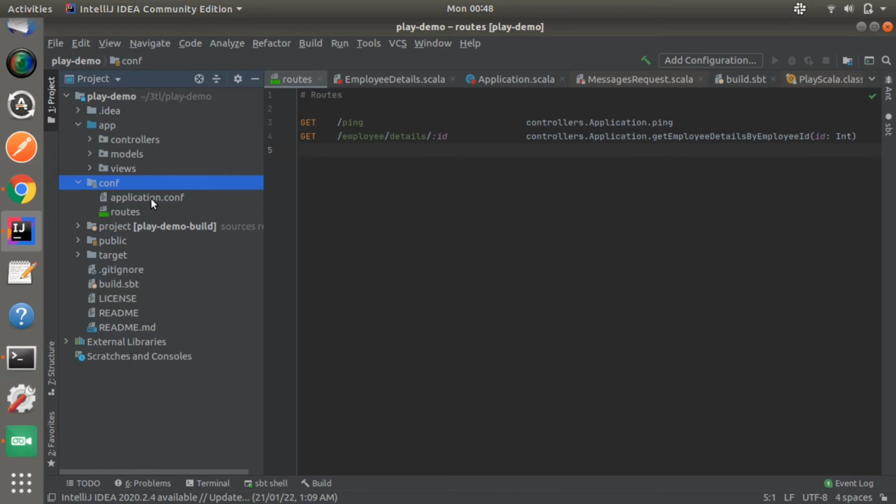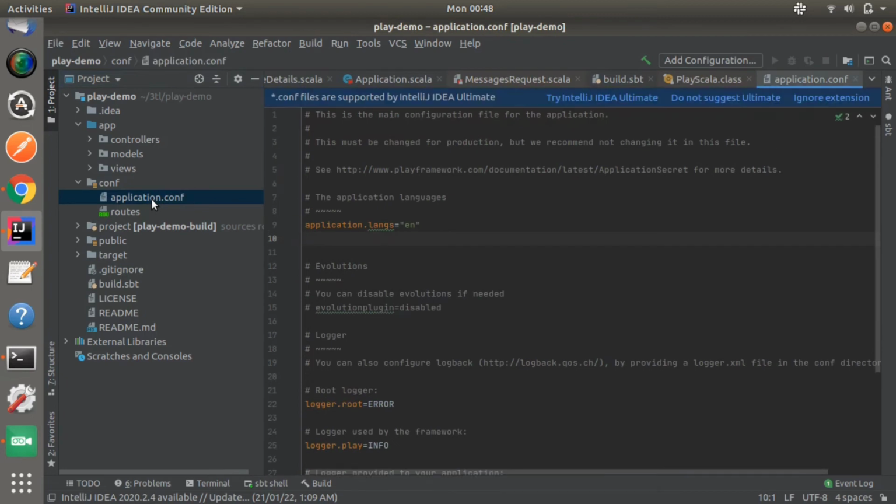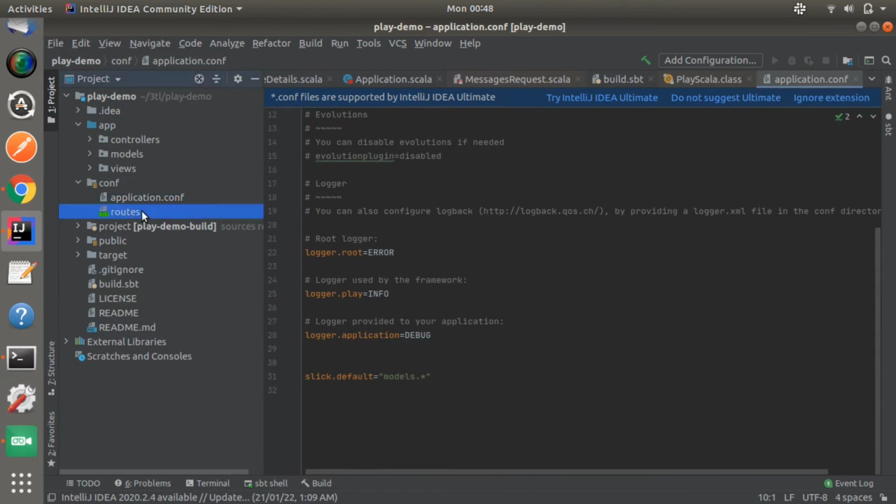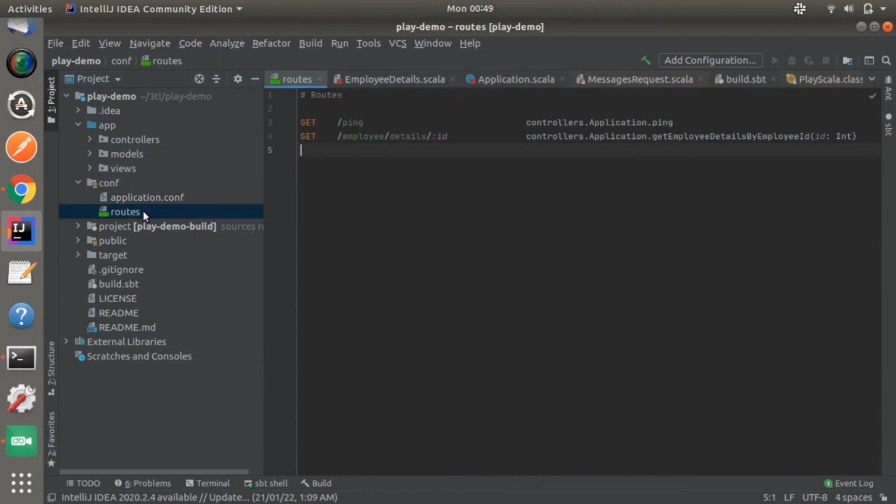Basically the application.conf file consists of all the configurations of the project, where we can set database configurations and other project related configurations, and the routes file consists of all the routes of the project, like we can define get, put, post, delete methods in this file. If you look at the routes file, we can see there are two get routes here, the ping route and the fetch employee details route.